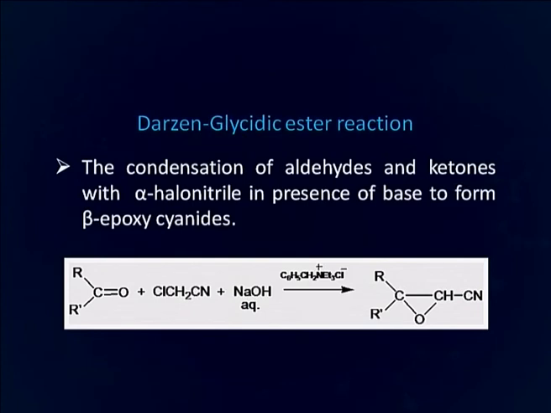When condensation of aldehyde and ketones takes place with alpha halonitrile in presence of base, there is formation of beta epoxy cyanides, and in this reaction, instead of ester there is formation of cyanides, and this is also a type of Darzens glycidic ester reaction. The base used in the reaction is potassium tertiary butoxide.